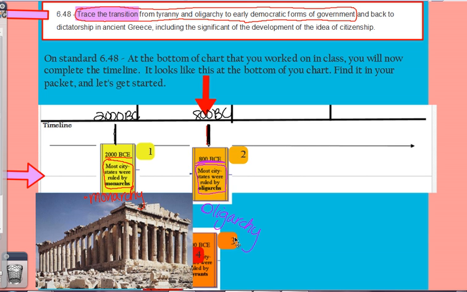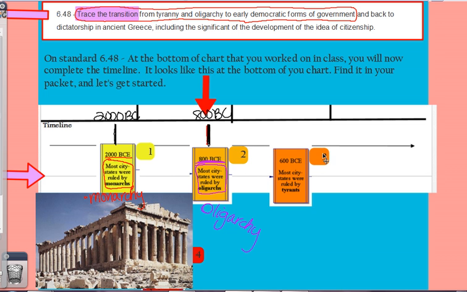Alright, next one. Right here. Our next date is 600 BC or BCE. And our information says that most city-states were ruled by tyrants. So now we know that in 600 BCE, we had tyrants that ruled. So, ooh, that was terrible. We have a tyranny. And we wrote the definition of that down on our chart today in class.